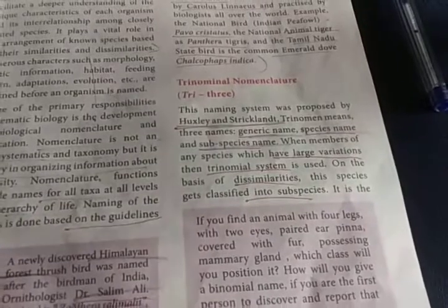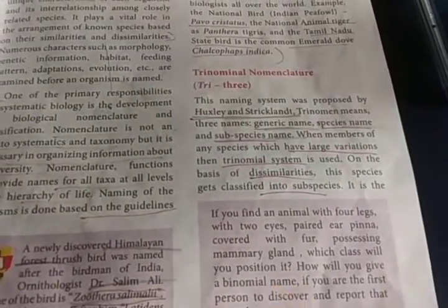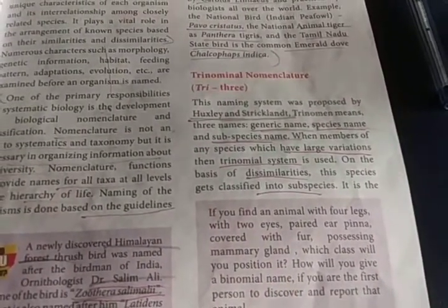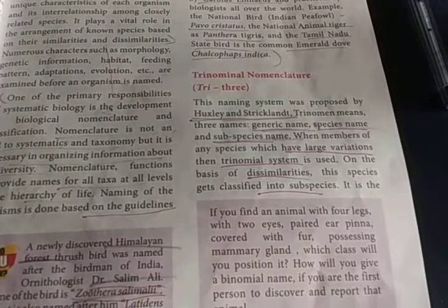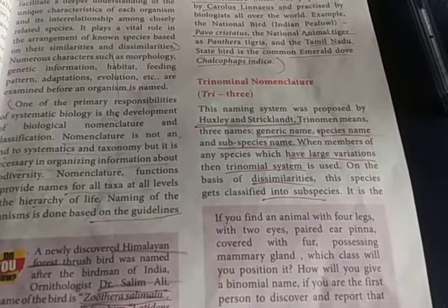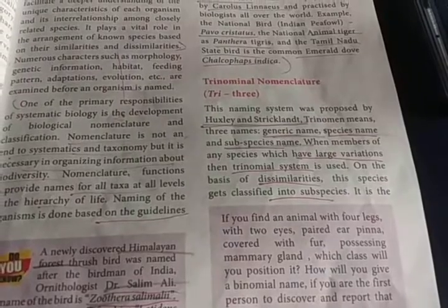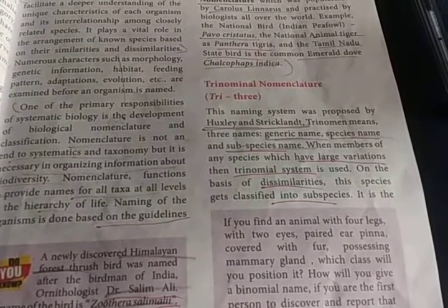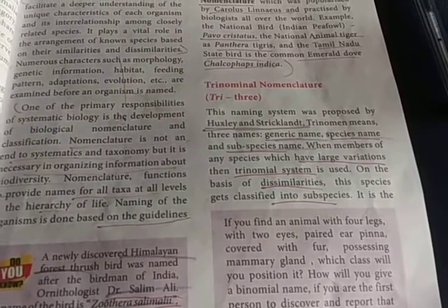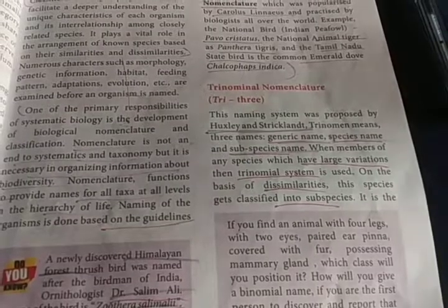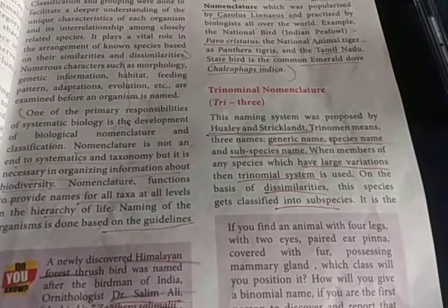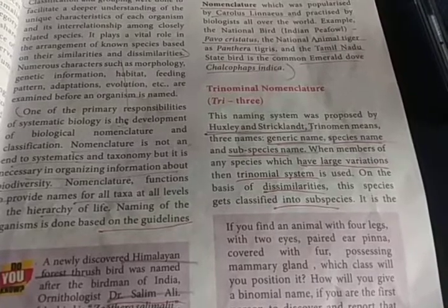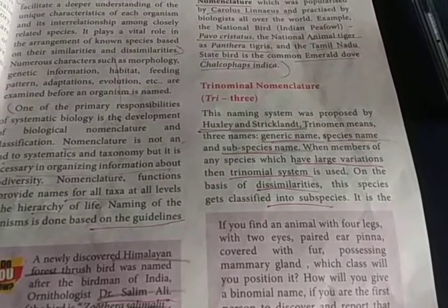The next one is the trinomial nomenclature. Tri means three, okay, three names: generic name, species name and subspecies name. So like that they have given three names. Trinomial nomenclature was proposed by the scientists Huxley and Strickland. Those scientists introduced the trinomial nomenclature: generic name, species name and subspecies name.